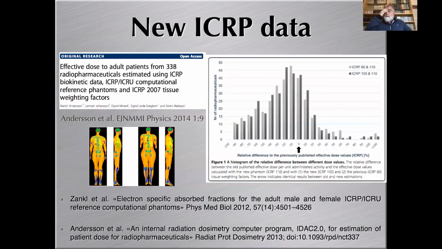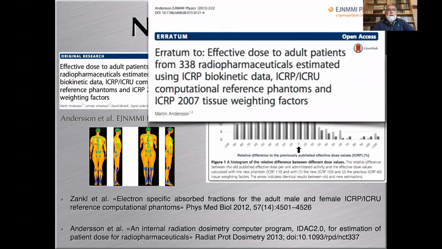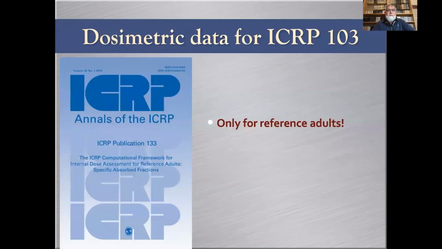Does it mean that we have no data using the new models? No, we have some data. Some have been published. So you have here a paper by the team of Martin Andersson in EJNMMI Physics. There's been an addendum on this, there's been an erratum, but some values have been published using these new phantoms and models.